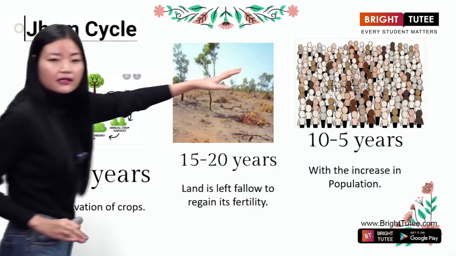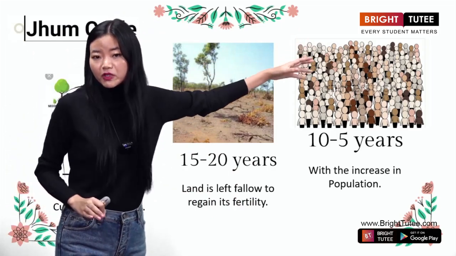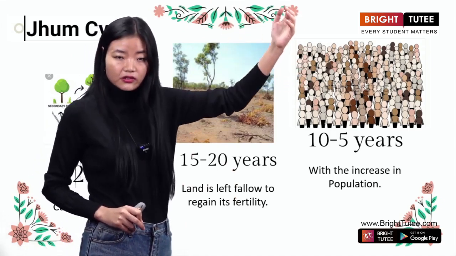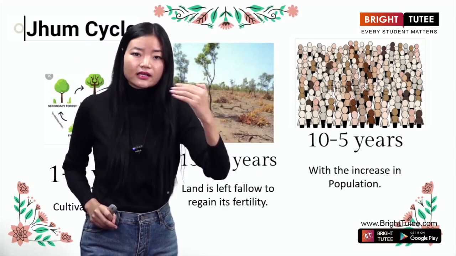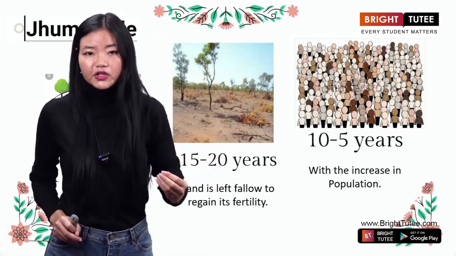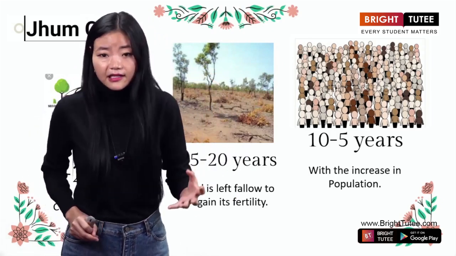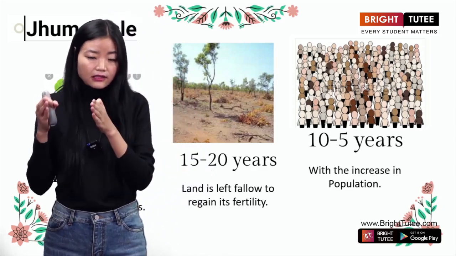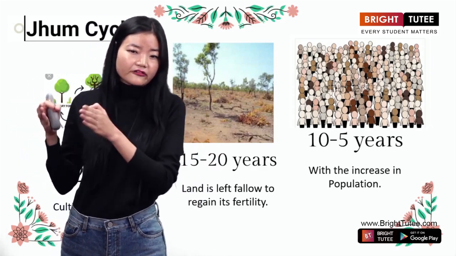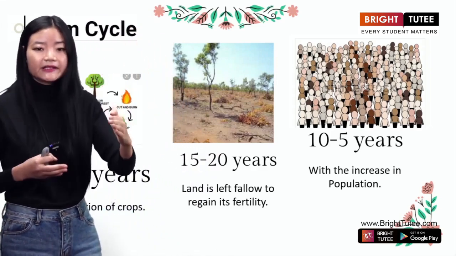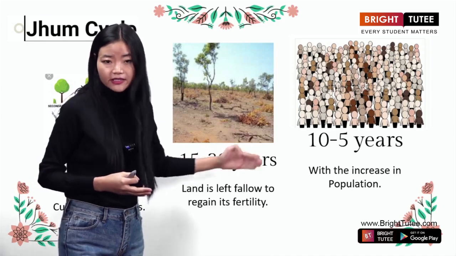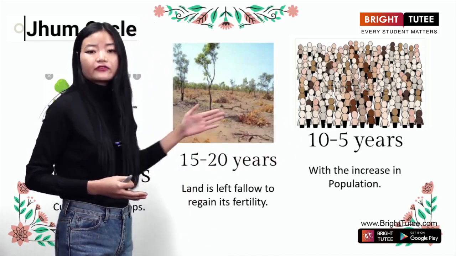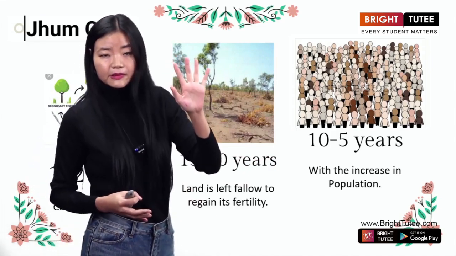You can see the head count ratio. This is about population. This picture indicates the increase in the population. Okay? So with time, there is a huge increase in the population of the Nagas. This is the reason why the average time duration of the Jum cycle has reduced from 20 to 10 years and from 15 to 5 years. Clear?